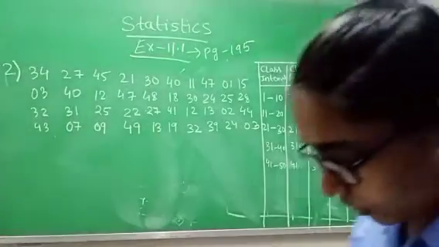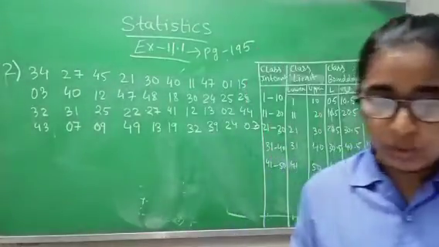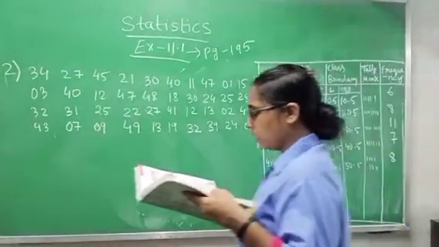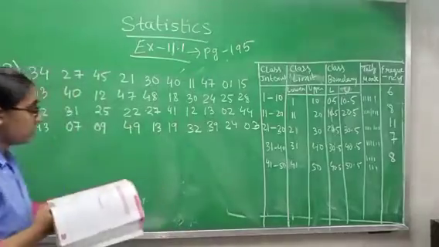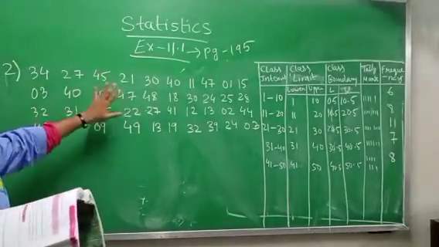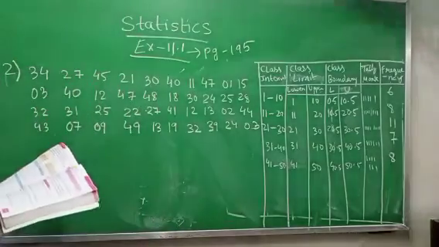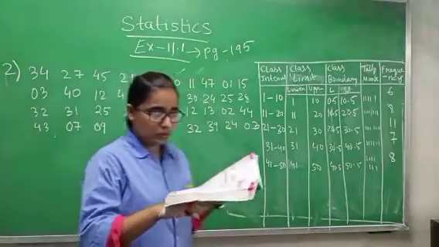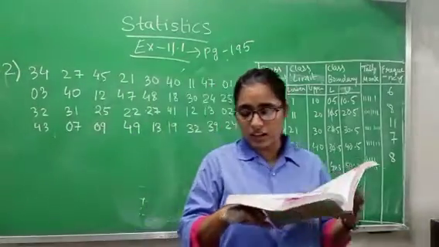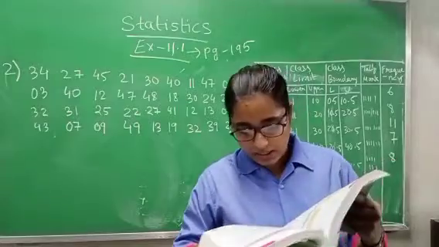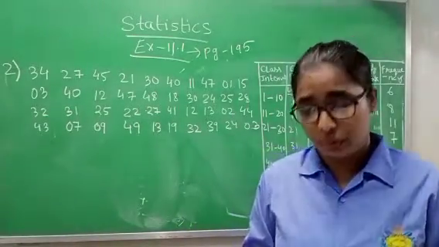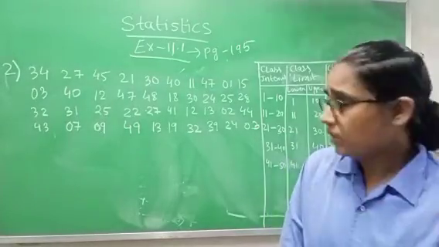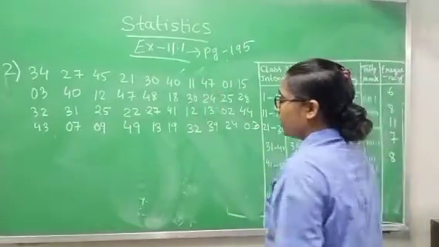Class 9C, question number 2 is given. Given below are the marks obtained by 40 students in a test of school. So this information is given to you, I am writing this one. Construct the frequency distribution table of these marks by taking the classes 1 to 10, 11 to 20, and so on like this, up to 41 to 50. First of all I am writing the given data.